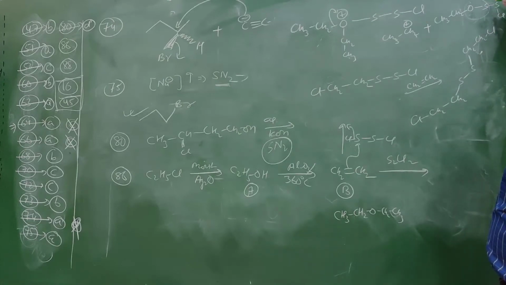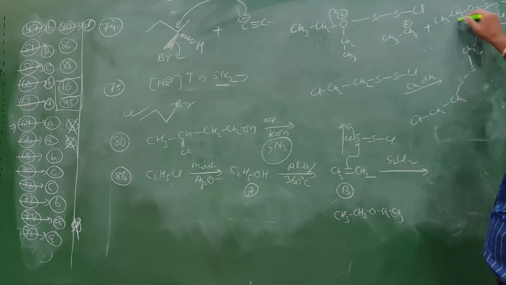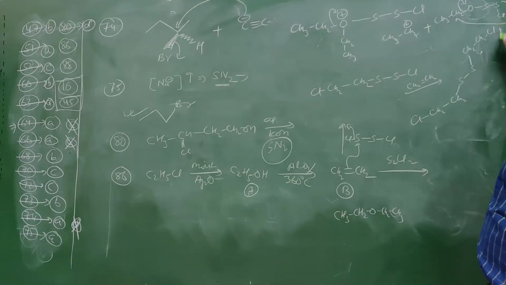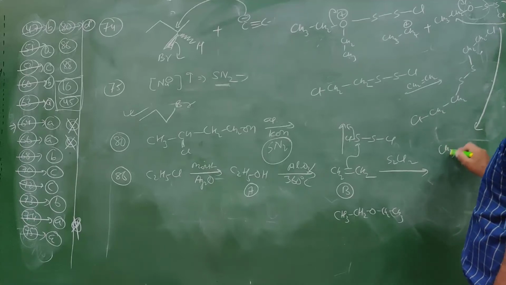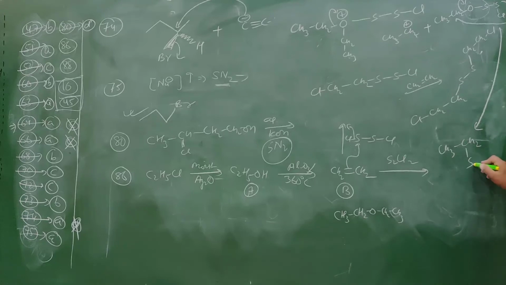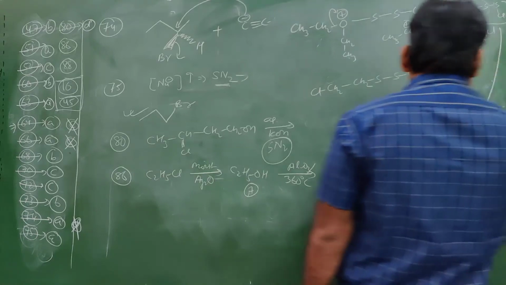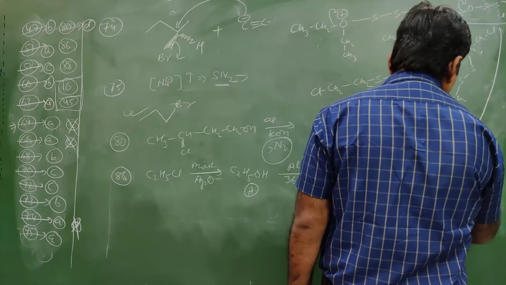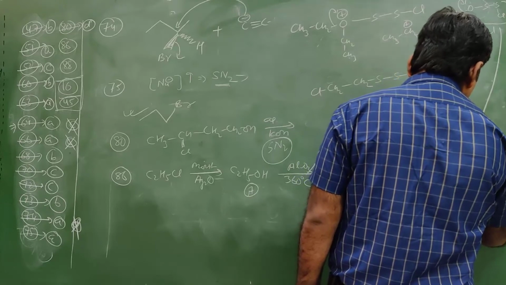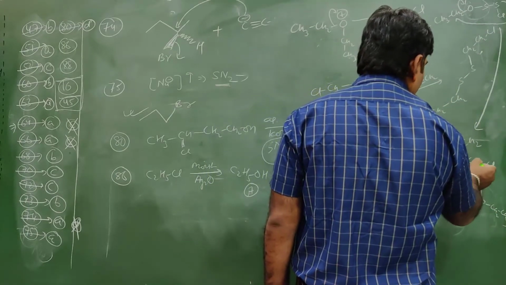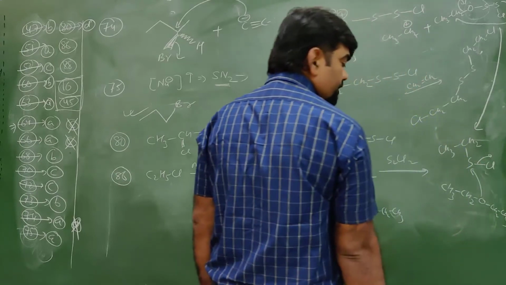So this sulfur internally will approach to this chlorine, causes the elimination of this. It will become CH3CH2S attached with Cl. Again CH3CH2OCH2CH3, another molecule, will approach to them. This bond is shifted.